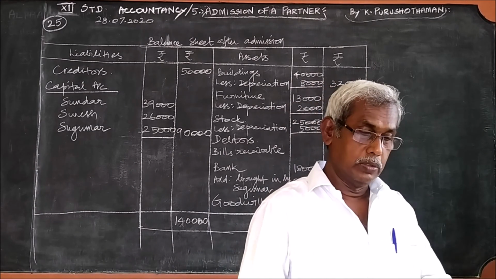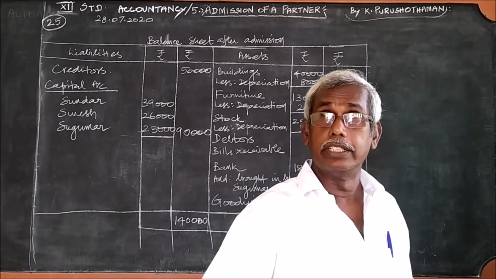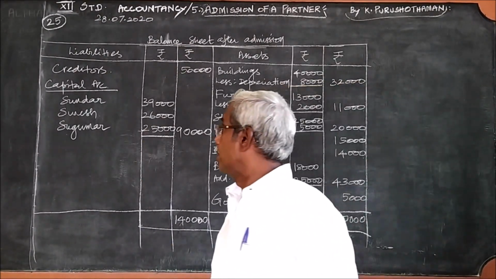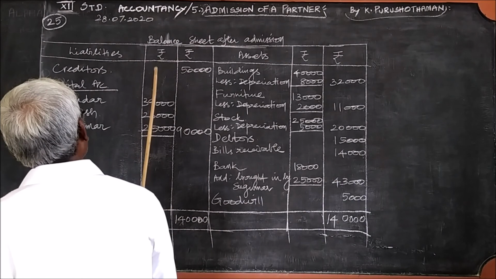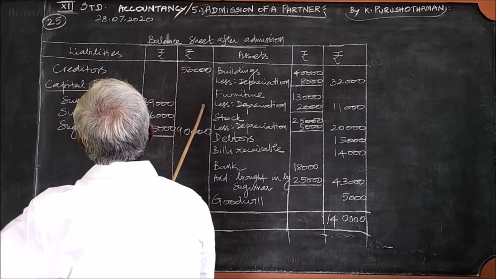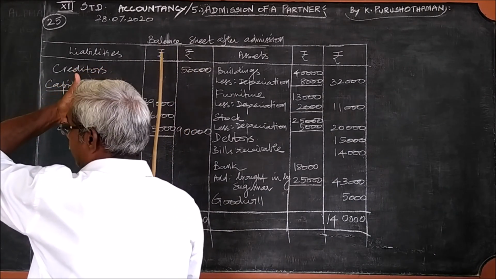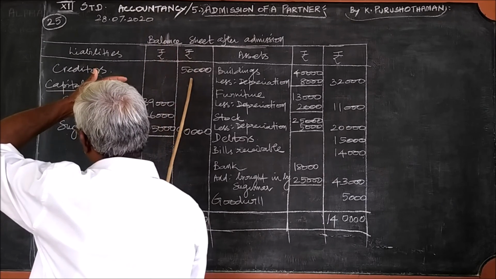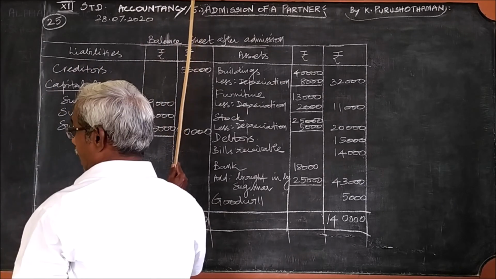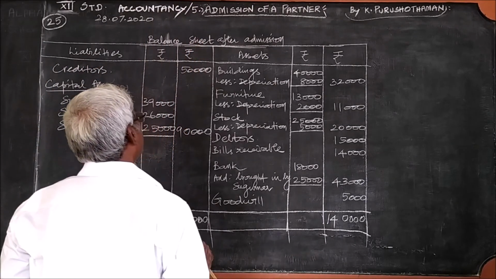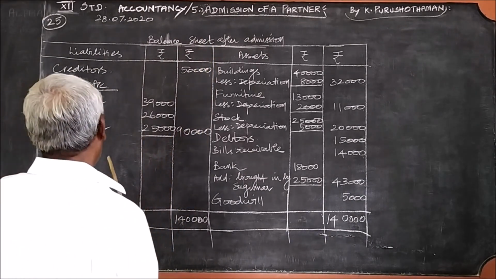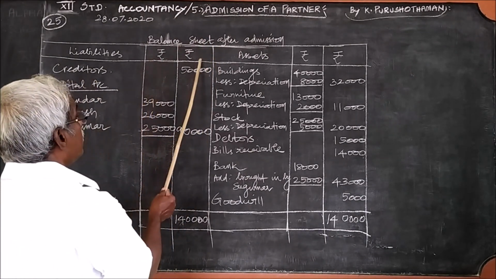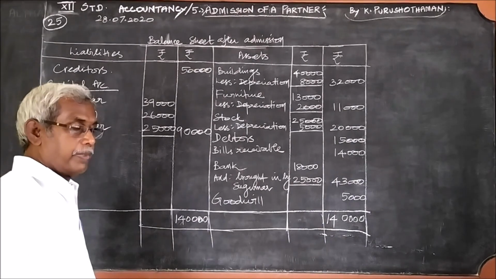And how we have got the balance sheet, once again I repeat for a few minutes. This balance sheet is the admission balance sheet. What you should write as heading, I told you: what is given in the question, you repeat the same as the heading. Balance sheet after admission. You have written now the liabilities rupees, assets rupees.